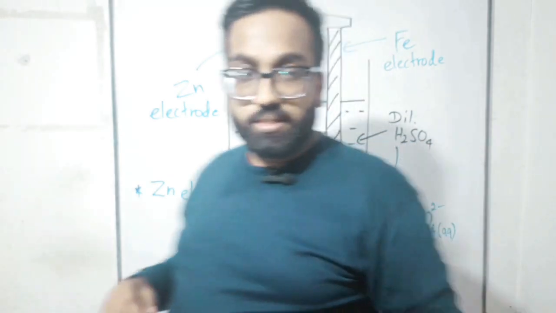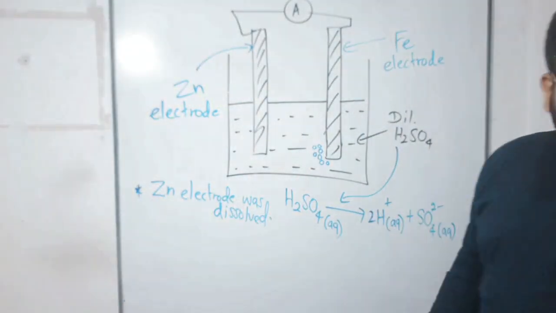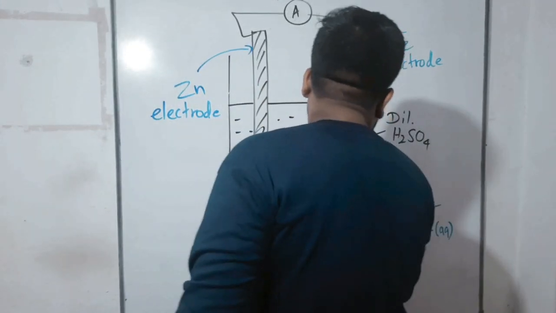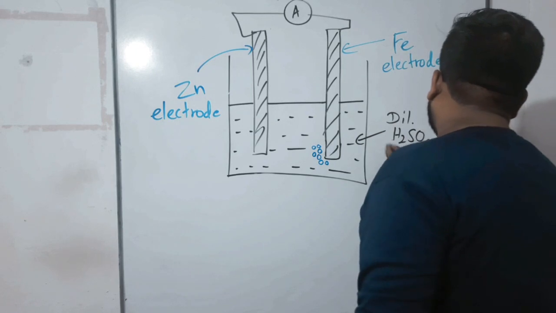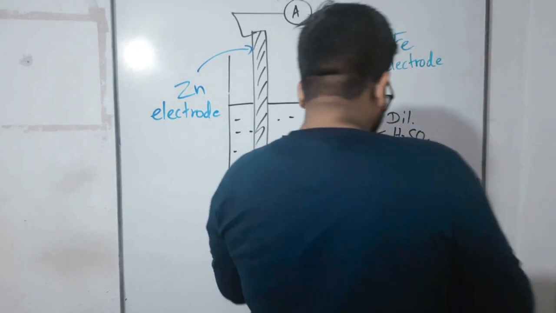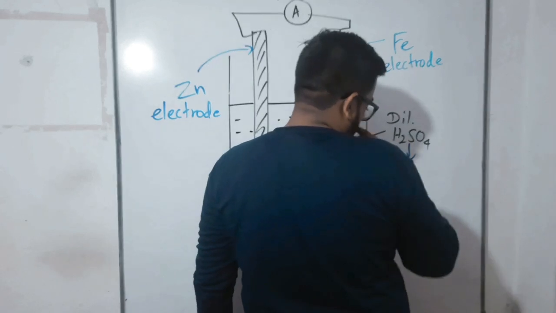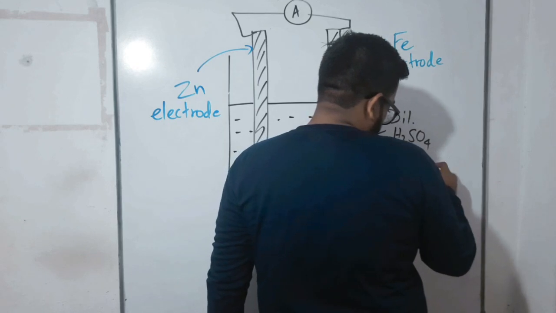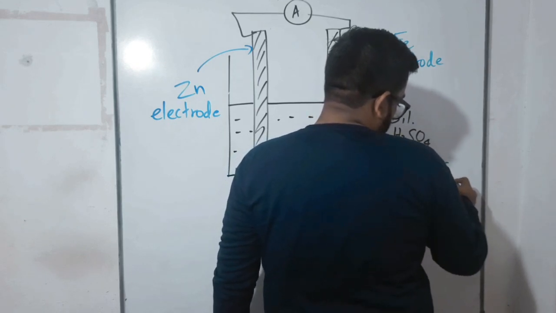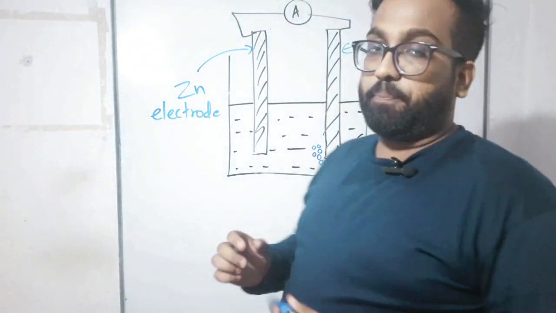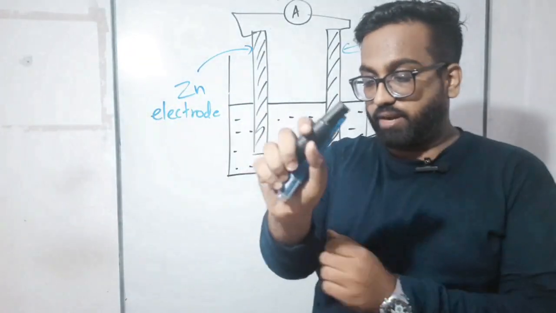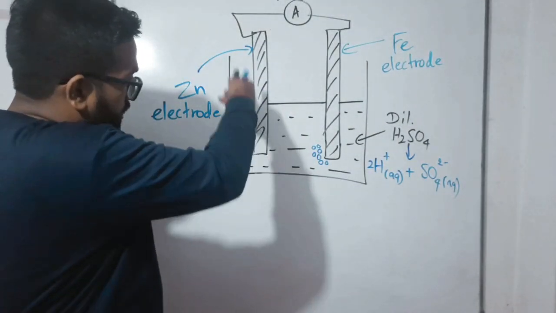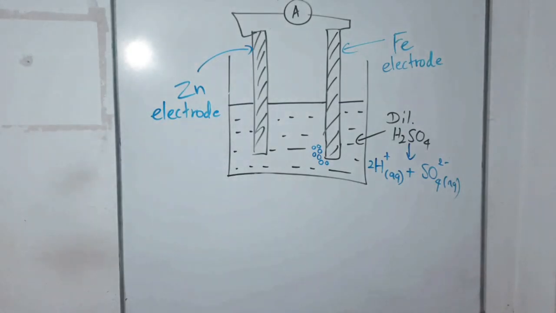First, we are coming here to identify how the zinc electrode was dissolved. The space of the whiteboard is not enough, so I have written here near this one: H2SO4 dissociates into 2H plus (aq) and SO4 2 minus (aq). Now listen carefully, this is the explanation. Children, you can see here this zinc electrode.